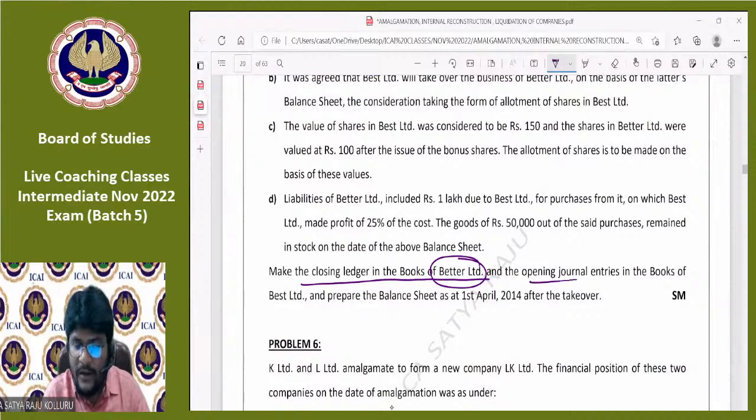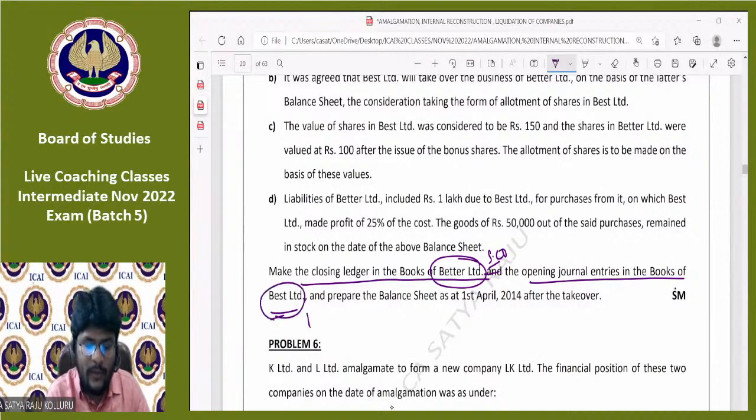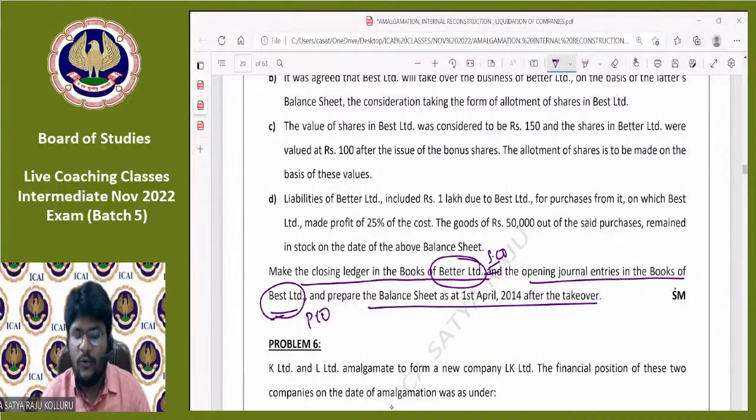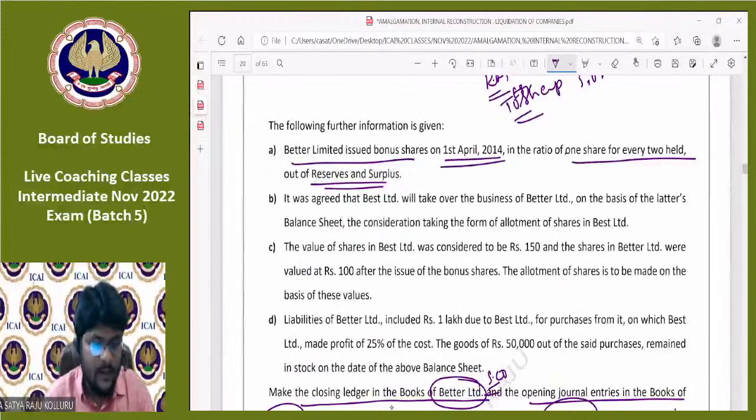And the opening journal entries in the books of Best Limited. He is asking for closing ledgers in the books of the selling company and the journal entries in the books of the purchasing company. And also prepare the balance sheet as at 1st April 2014 after the takeover. First time we are seeing that we need to prepare the balance sheet after completion of merger or amalgamation in the books of the purchasing company. Fine. Now let me check the further information given in the problem.